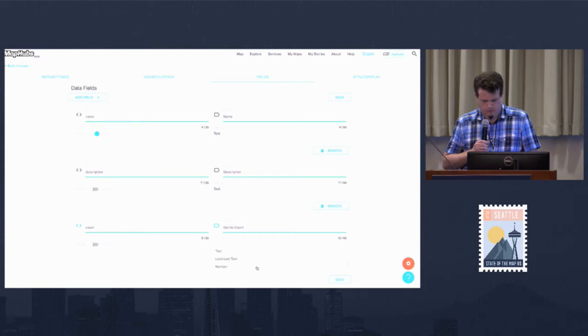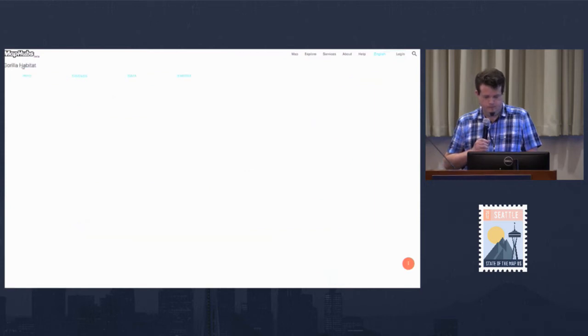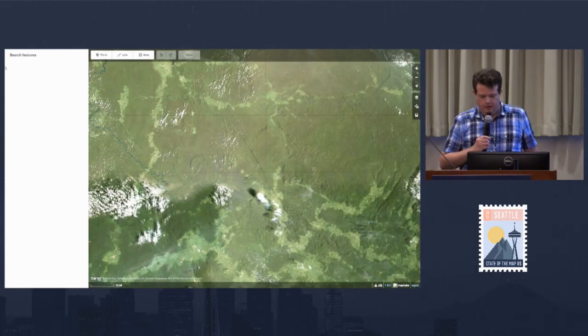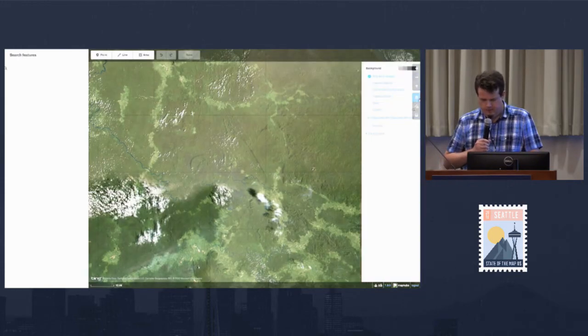So this is a number. Okay, now we're ready to draw some data. So go to Edit Map. And we get the iD Editor, so hopefully familiar.